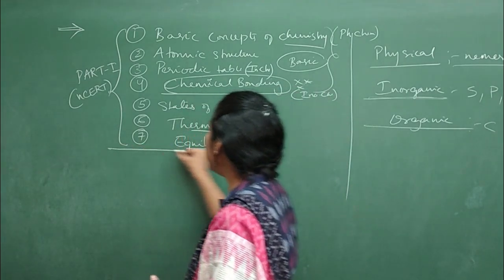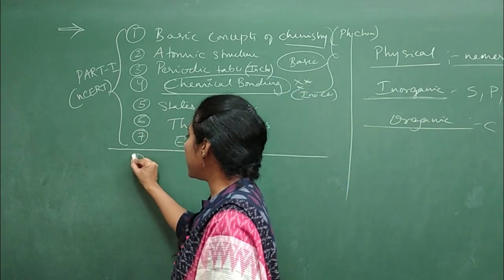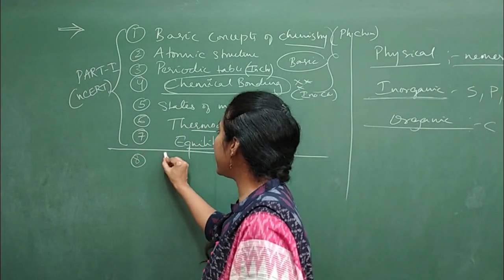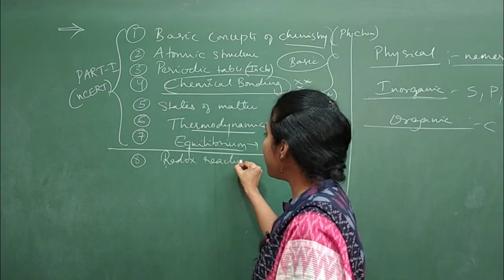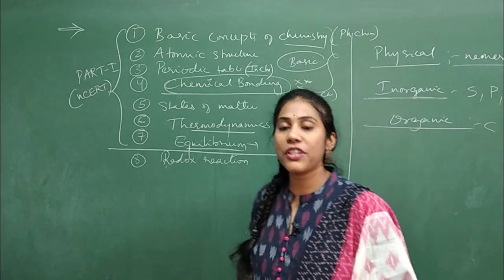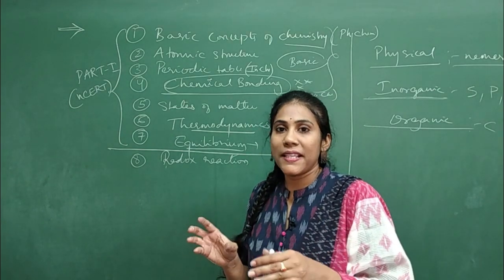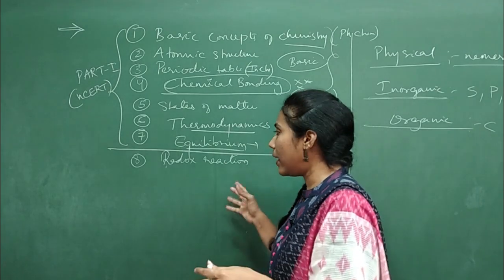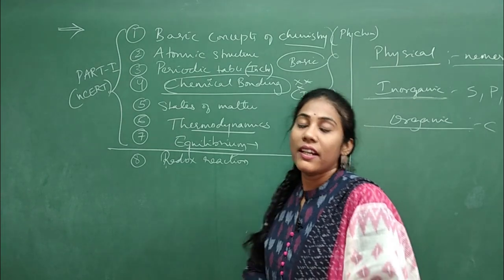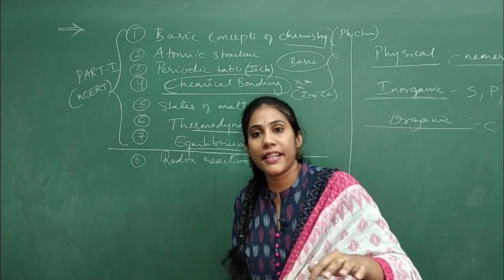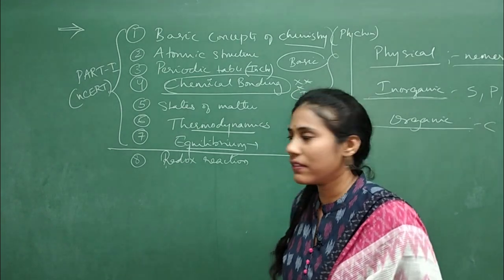Clear? And coming to the chapters of the part 2 textbook, the 8th chapter is redox reactions. You might have studied redox reactions in your schooling. Reduction and oxidation taking place together in one single reaction is called a redox reaction. And you will study all about redox reactions, including oxidation state, how to calculate oxidation state, and various other aspects.